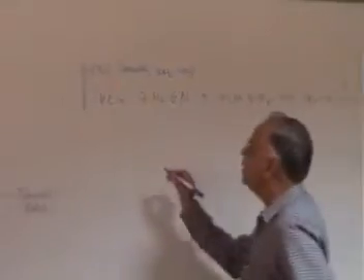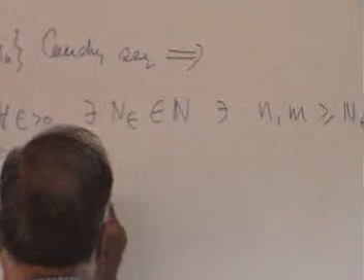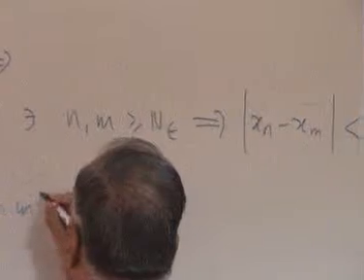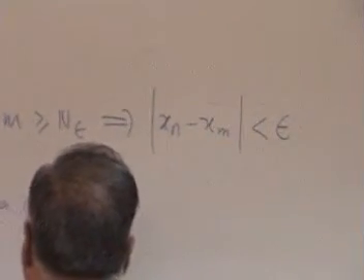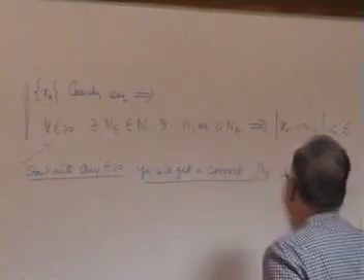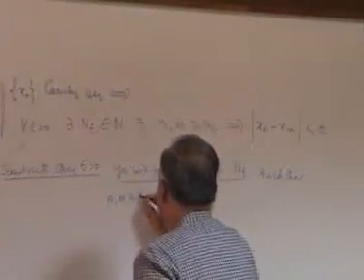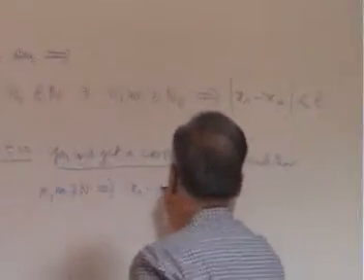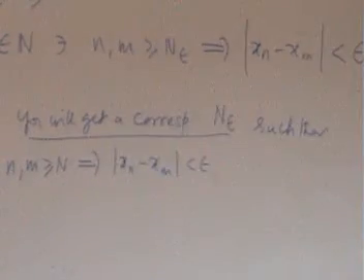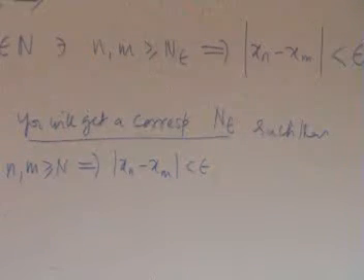So start with any epsilon, you will get a corresponding N epsilon such that n, m greater than N epsilon implies mod xn minus xm is less than epsilon. Whatever epsilon I start with, I will always get a corresponding N epsilon such that this happens. That is what is meant by a Cauchy sequence.